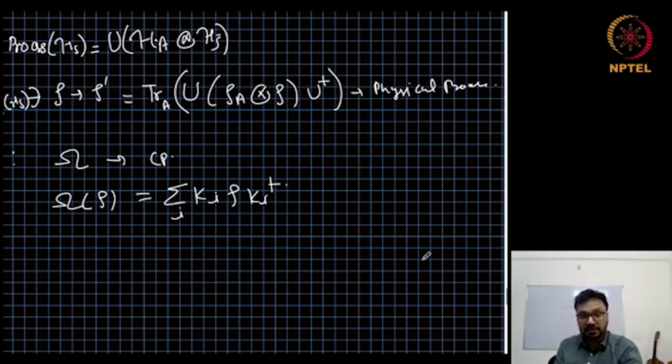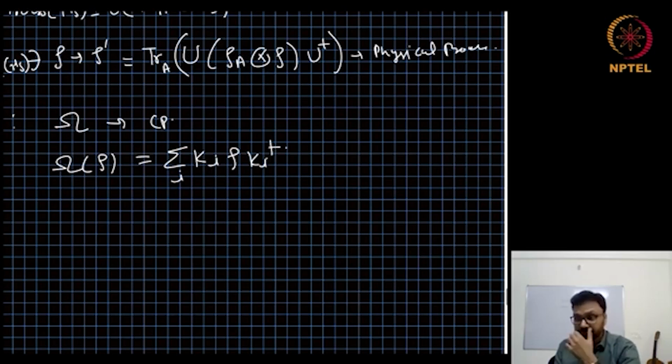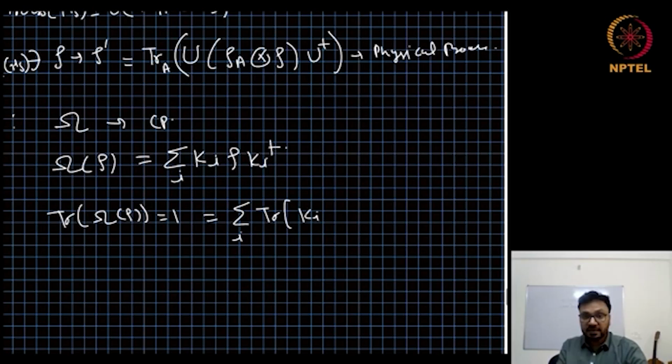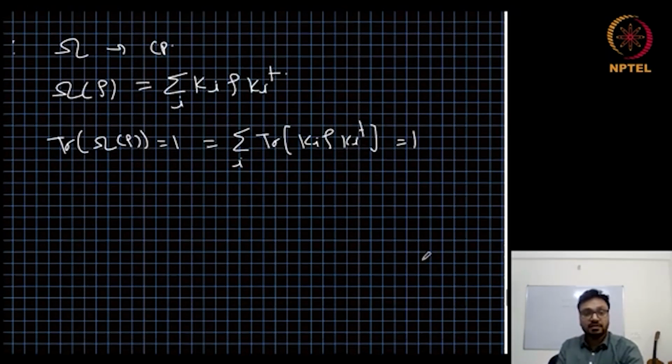So this is the crux of the two Choi theorems. And if we want the trace of the achieved state to be preserved, so the trace of omega of rho to be 1 for all the rho, then it means sum over i trace of Ki rho Ki dagger must be equal to 1. One equality I would like you to verify: if we have the trace of a product of three matrices A, B and C, then it is the same as the trace of C, A, B. This is the cyclic property of the trace.